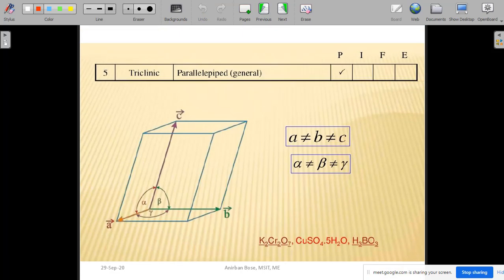For the triclinic, there is no restriction in size, no restrictions in angles. So this is the triclinic. Okay, no restrictions, and it only has a primitive. There are no other kinds of unit cells. So 11 plus 1, we have observed 12, and 5 crystal classes we have covered.